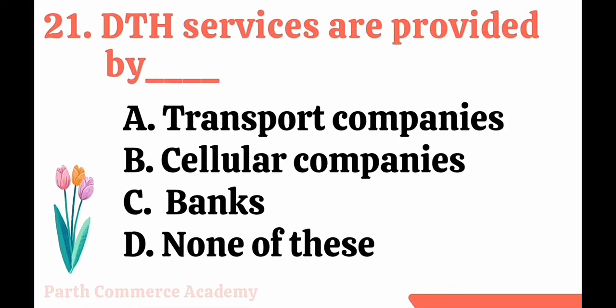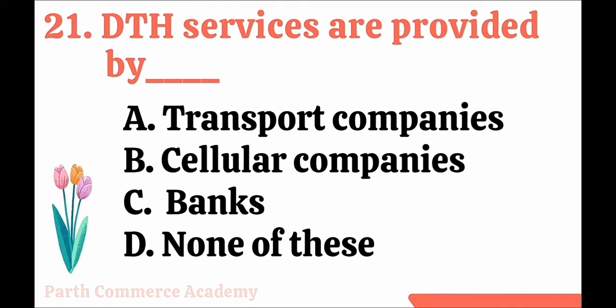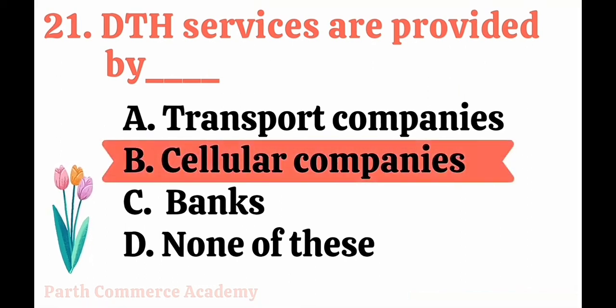Next is: DTH services are provided by dash. Transport companies, cellular companies, banks, none of these. Here I don't need any explanation, because the correct answer is option C, cellular companies. Banks and transportation companies are not providing such services. So the correct answer is option B, cellular services.